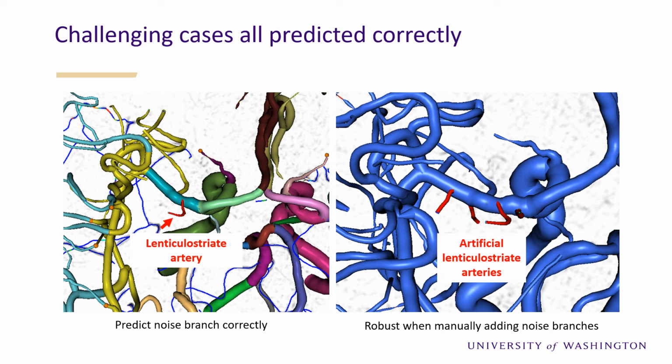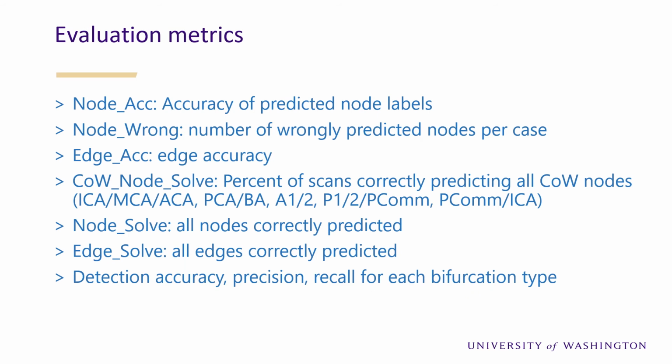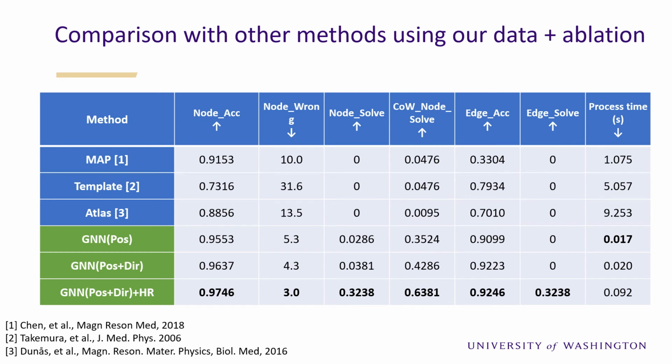We use the following metrics to evaluate the performance of our method quantitatively, including accuracy of predicted node labels. To evaluate the performance of labeling at each bifurcation, bifurcation detection accuracy, precision, and recall for each bifurcation type are also evaluated. Evaluated on our dataset, our method is more accurate and takes less time compared with existing methods.